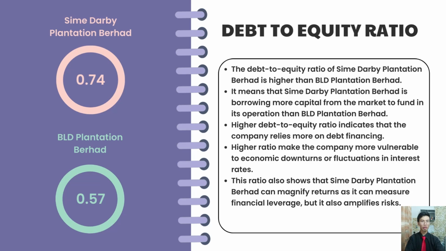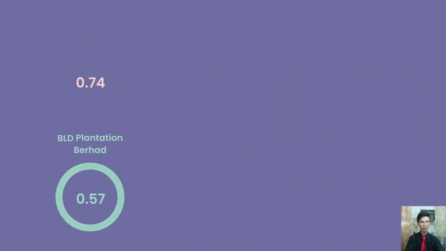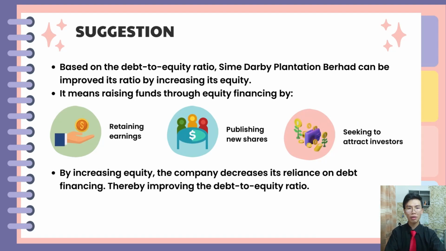A higher ratio makes the company more vulnerable to economic downturns or fluctuations in interest rates. This ratio also shows that Sime Darby Berhad can magnify returns as it can measure financial leverage, but it also amplifies risk.